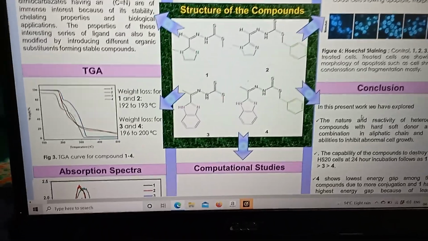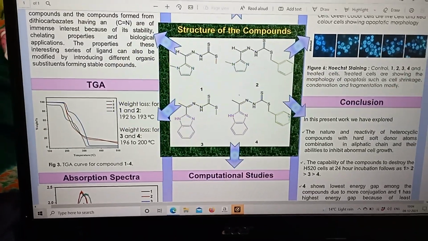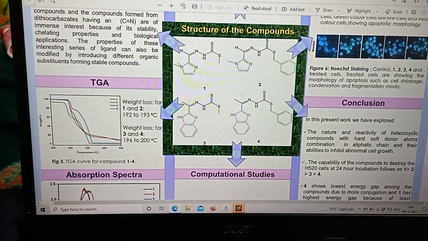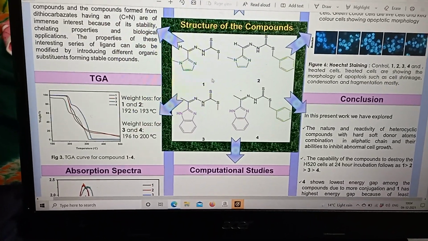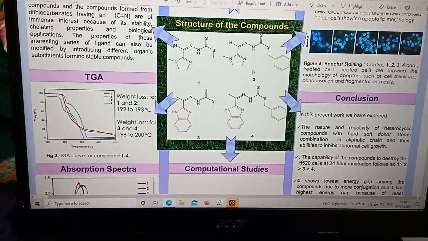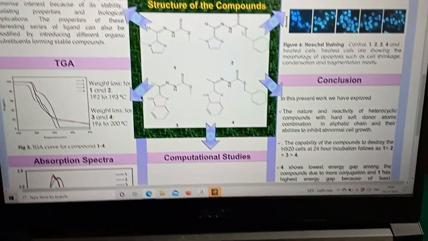That is the structure of the compound. We have designed it systematically. You can see that first we introduce imidazole. After that we introduce benzimidazole. And here also we use methyl. After that we use benzyl.